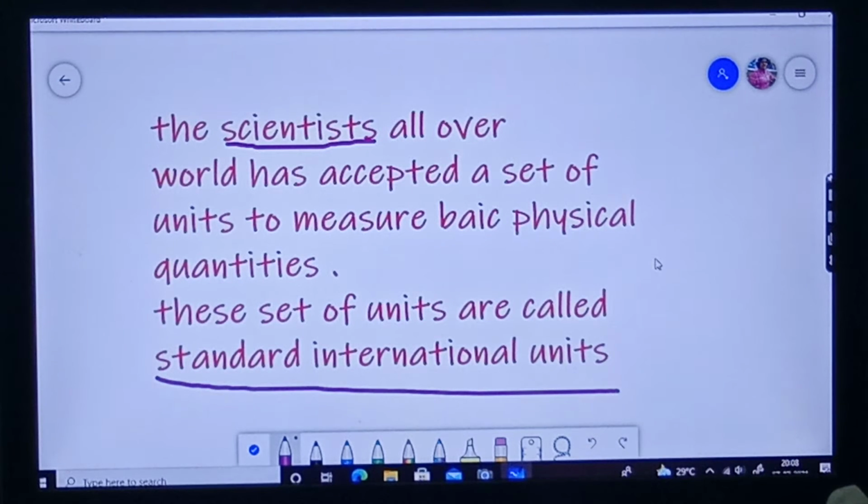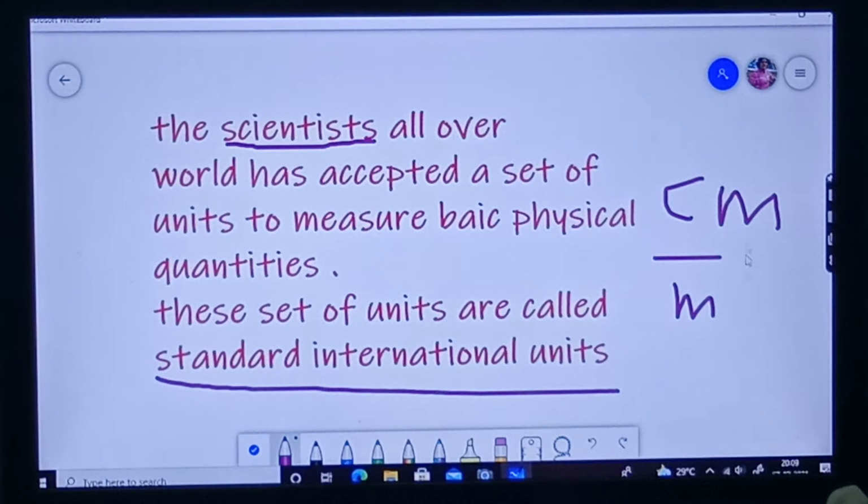If I have a 1 meter cloth to export to another country in terms of 1 meter, and they are using the CGS system, what is the unit of length in CGS system? Yes, centimeter. Centimeter is a smaller unit compared to meter.